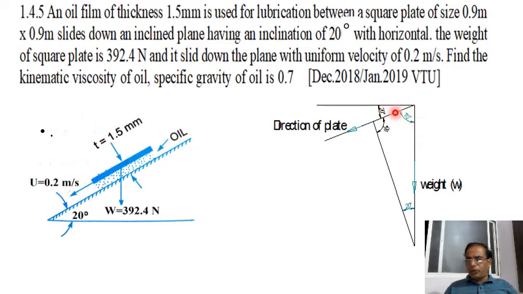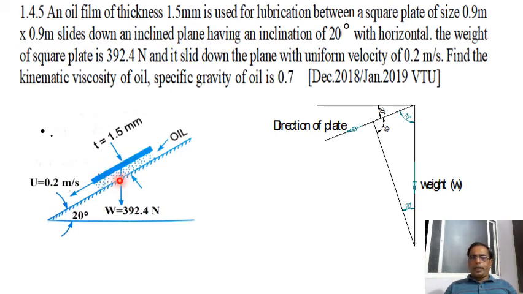This is horizontal, it is vertical, it is 90 degree. And if it is 20, it is 70 degree. It means the weight is making 70 degree with the plane on which the plate is moving. If you draw a vertical line here, 90 plus 20 is 110, and 180 minus 110 is the 70 degree. This angle we have to calculate.